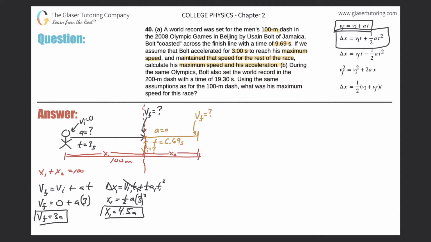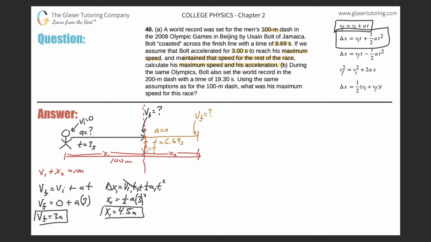Interesting so far. Now you might say, wait, can I solve anything here? Can I do something with these two? Well, not really. The problem is we have 3 unknowns: a, x1, and vf, but only 2 equations. So we can't do anything yet. No big deal. You might say, wait a minute, I know this third equation over here. Can I plug this in? No, same thing. We're just going to substitute the x1 for the x2 in this problem. So we can't do anything here yet.